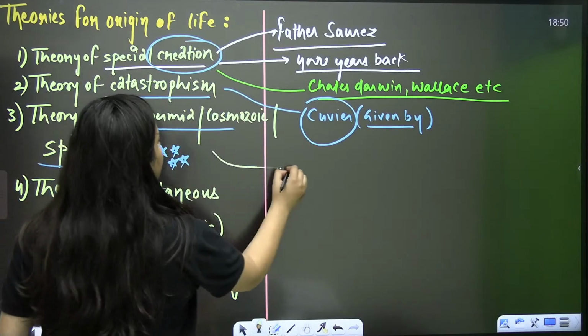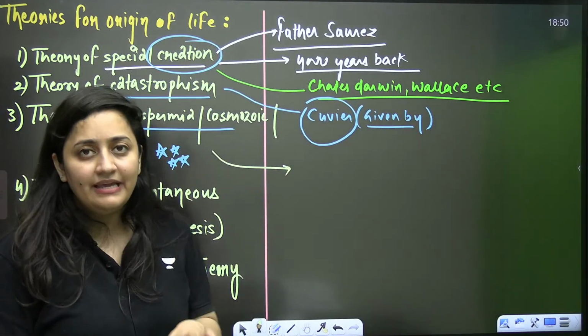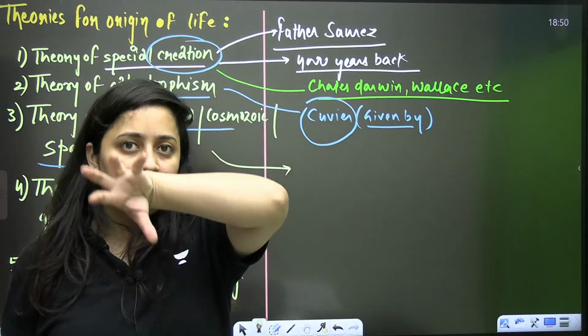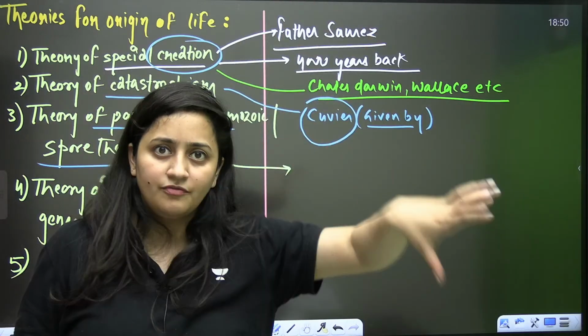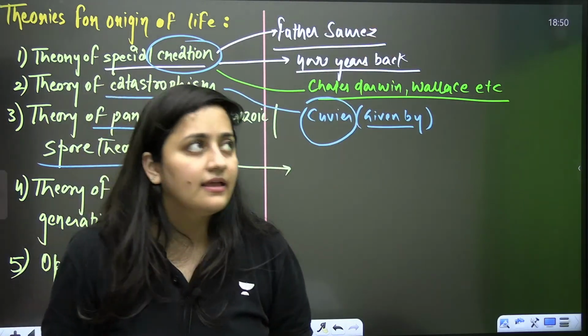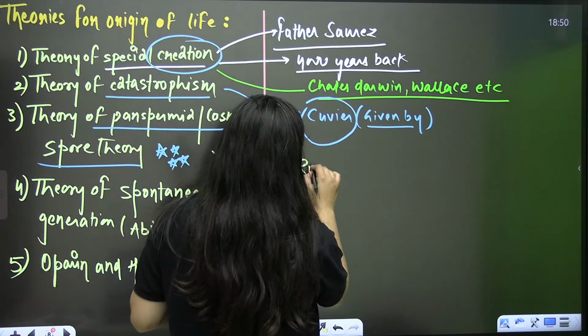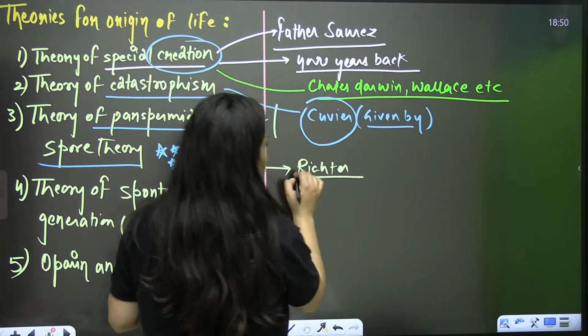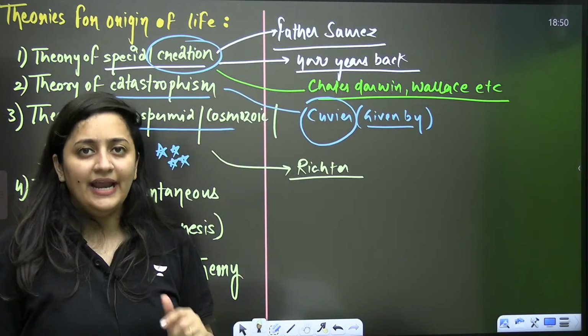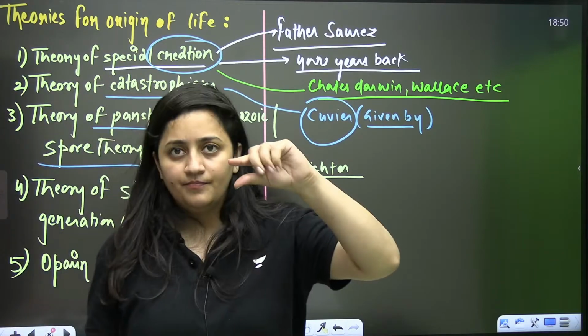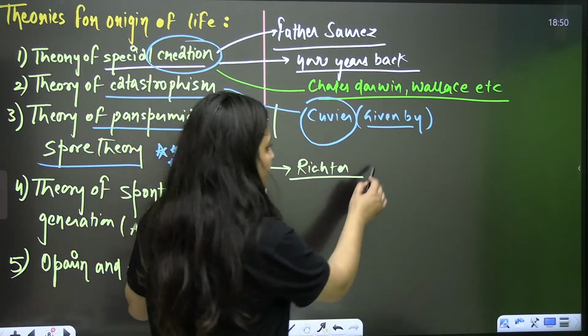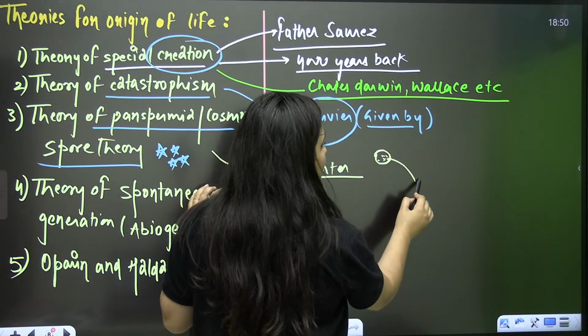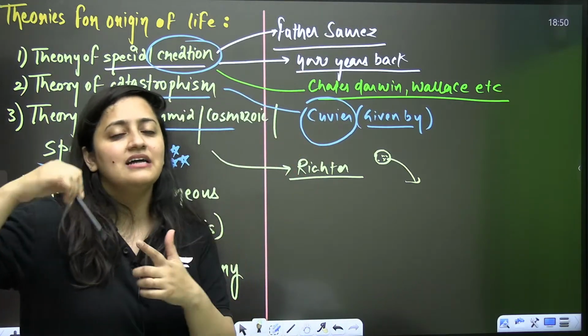One of its biggest supporters was Richard. They believed that something in the form of a spore reached this planet Earth and life started from it.